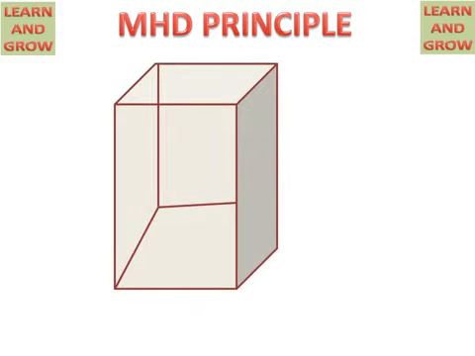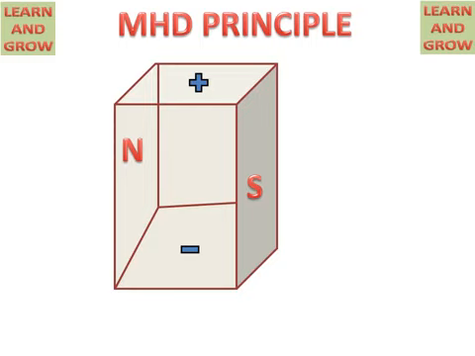We have an MHD chamber on which two poles are magnetic, north and south, and two sides are cathode and anode, meaning positive and negative.